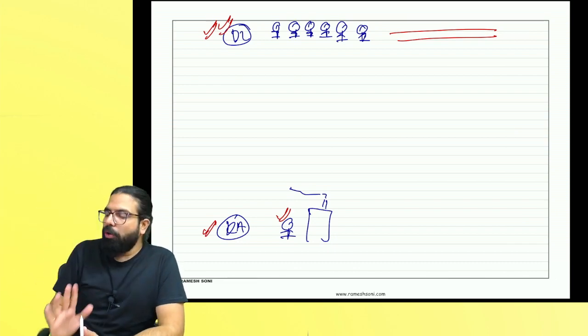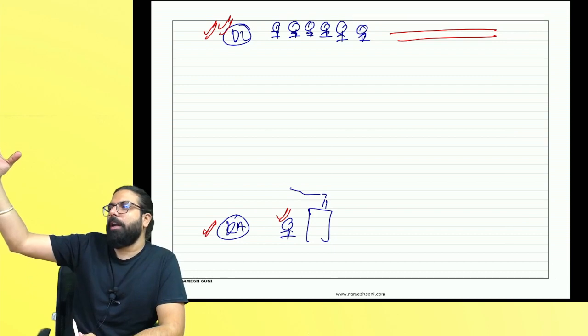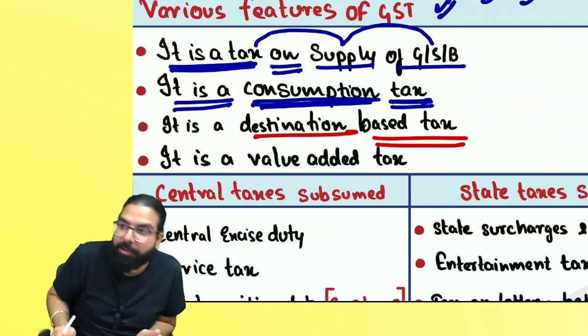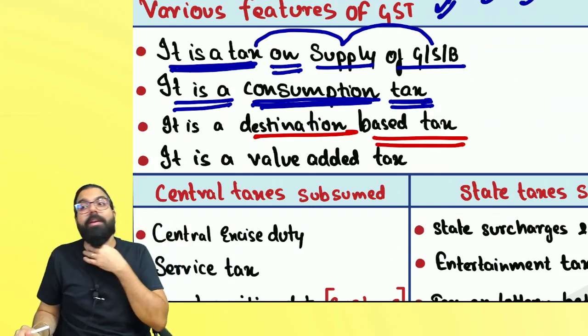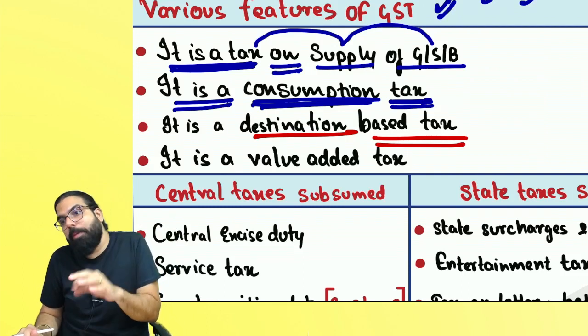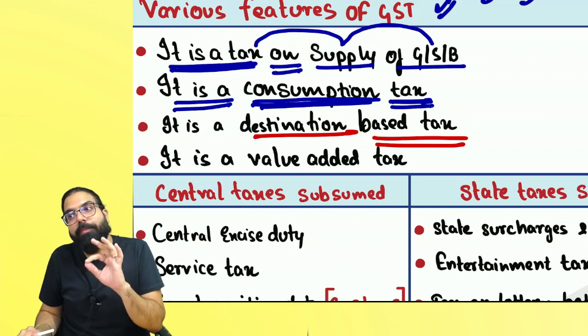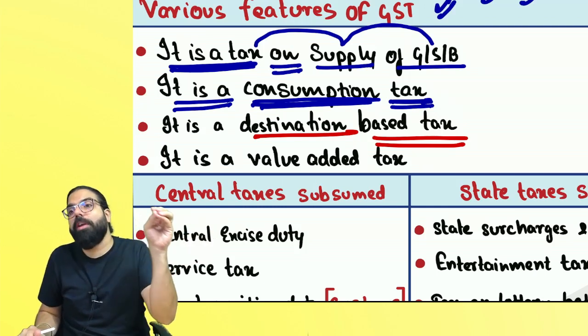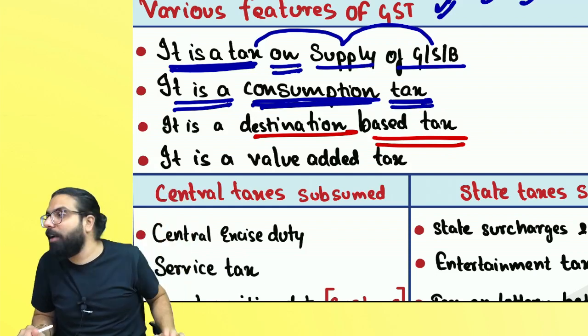Delhi. I sold goods from here to Assam, Karnataka to Assam. Which government will get the tax? That's it, everyone. Did you get the meaning of destination based taxation principle? What is origin based? The place where the goods are originating, that government gets the tax. And destination based means that place which is the destination or the consumption state, that government gets the tax.